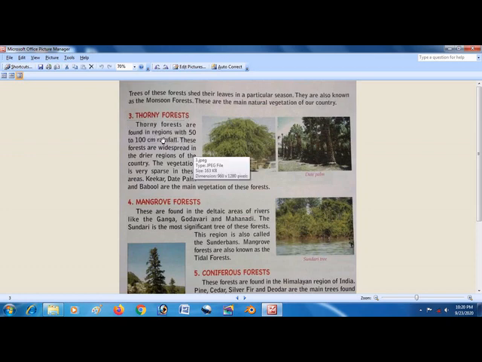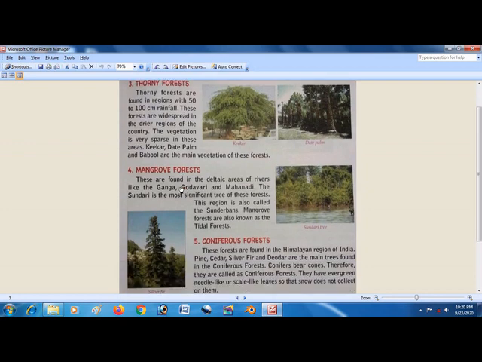Now comes thorny forest. Thorny forests are found in regions with 50 to 100 centimeter rainfall. That means you can see the amount of rainfall is decreasing. The first evergreen was above 200, then deciduous was from 100 to 200, and now here it has come down to 50 to 100 centimeter rainfall. These forests are widespread in the drier regions of the country. The vegetation is very sparse in these areas. Kikar, date, palm and babool are the main vegetation of these forests.